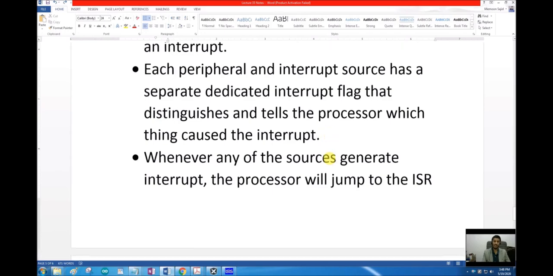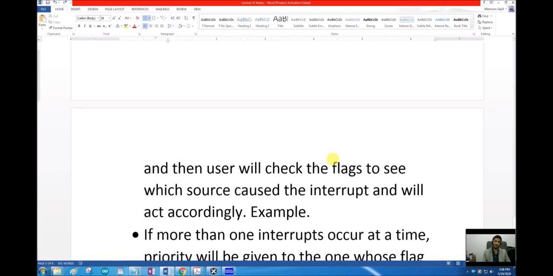Whenever any of the sources generates an interrupt, the processor will jump to the same ISR, and after entering the ISR, the user will check the flags one by one. I will check the flag for external interrupt, I will check the flag for timer, I will check the flag for ADC, and whichever flag is 1, I will perform the desired operation for that interrupt, whatever was supposed to be done after that interrupt occurred.